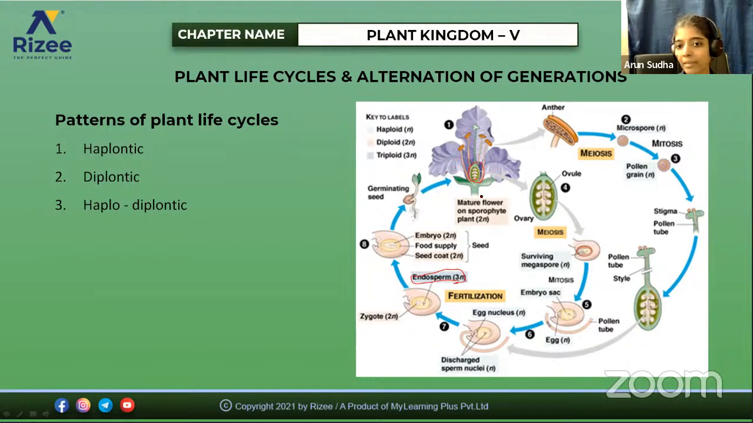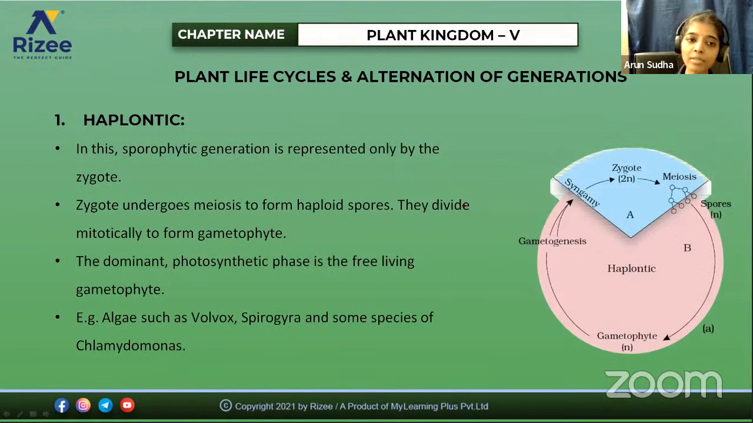Then again, the mature plant or the sporophytic plant body produces the anther and also the female reproductive part, the pistil. So this shows the life cycle of an angiosperm. And if you see the haplontic, diplontic, and haplodiplontic life cycles, for example, this is the life cycle of